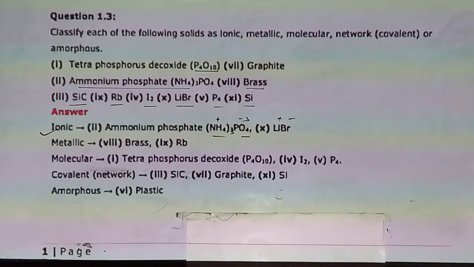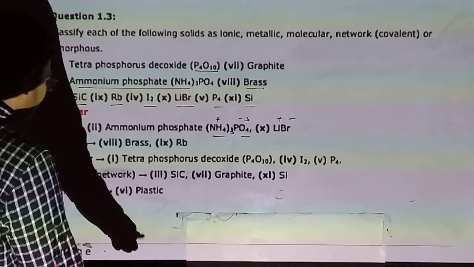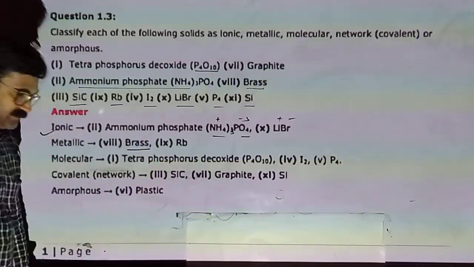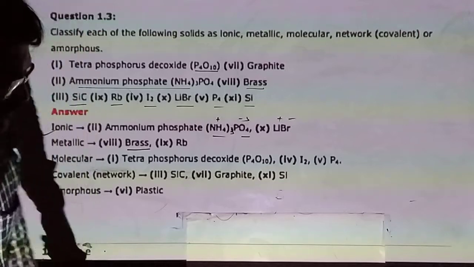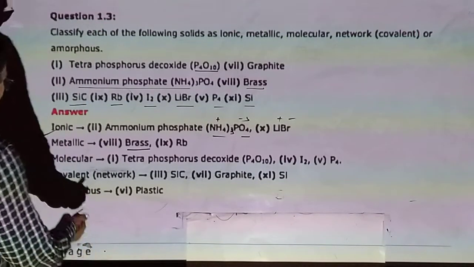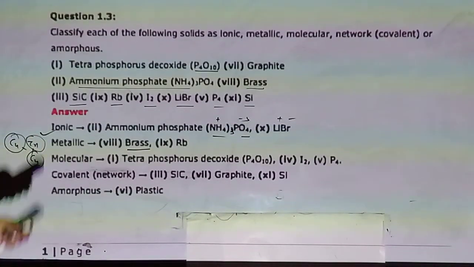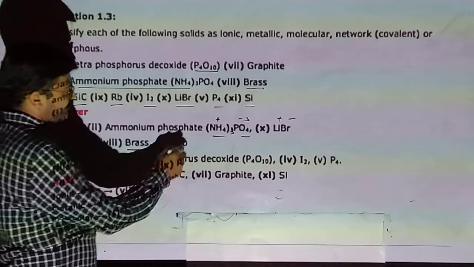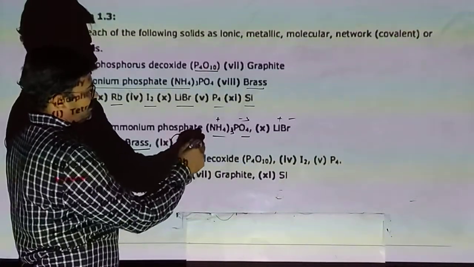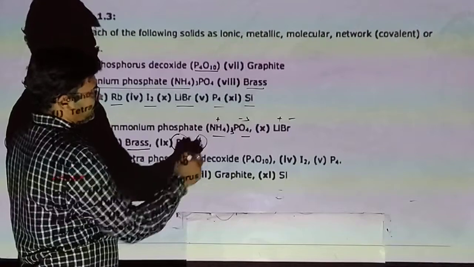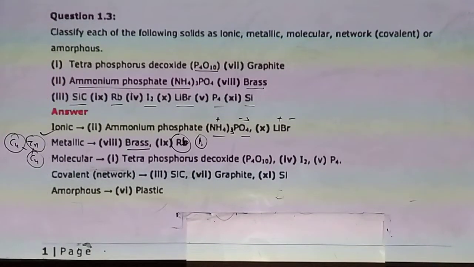Now in metallic, there should be a metallic bond. Brass, we know, is an alloy of zinc and copper. There is a metallic bond between copper and zinc, so that is a metallic compound. Rubidium is also a metal of group number 1. Lithium, sodium, potassium, rubidium, all are metals.